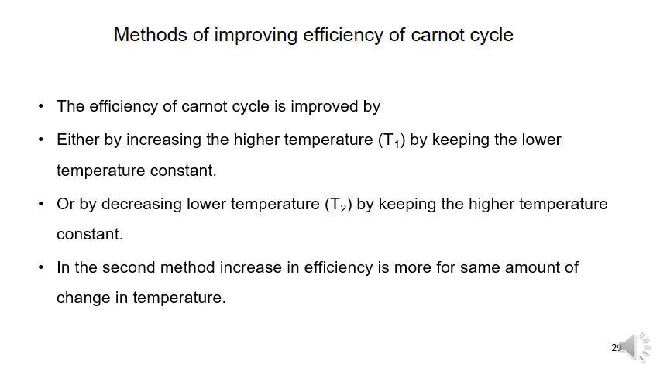So, in the second method, the increase in the efficiency is more for some amount of change in temperature. This is because efficiency is 1 minus T2 by T1. If the T1 value in the denominator is increasing, keeping T2 constant, we can increase the Carnot efficiency. Or by decreasing the T2 value and keeping the T1 denominator constant, we can also improve the efficiency of the Carnot cycle. So, this is all about the Carnot cycle.